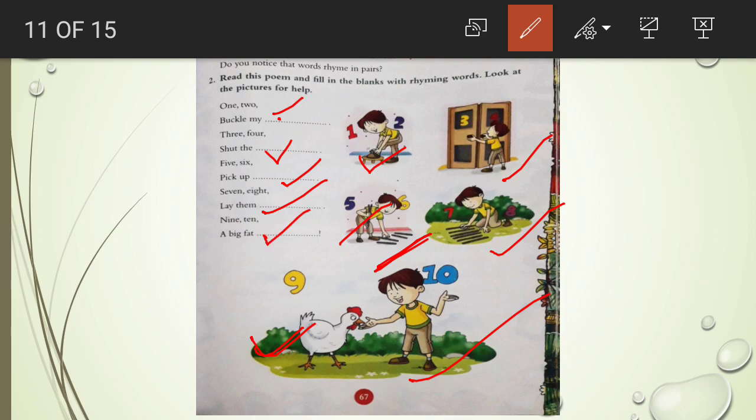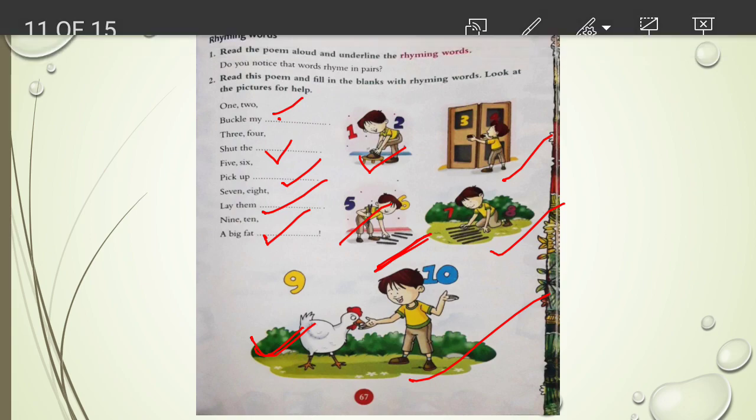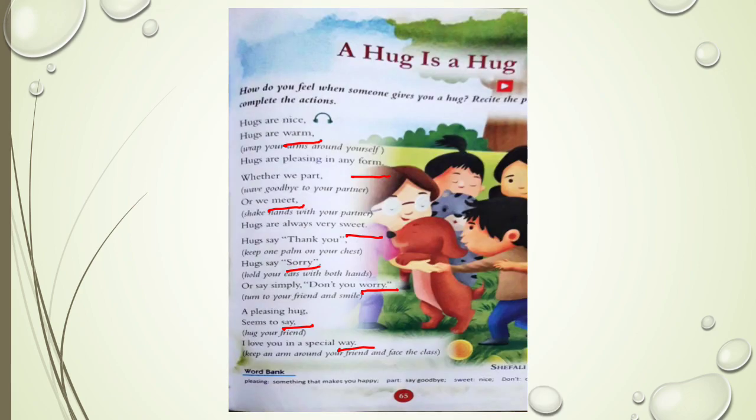Okay, I'm repeating this poem, children. 1, 2, buckle my shoe. 3, 4, shut the door. 5, 6, pick up sticks. 7, 8, lay them straight. 9, 10, a big fat hen. So this one is also very easy, children.